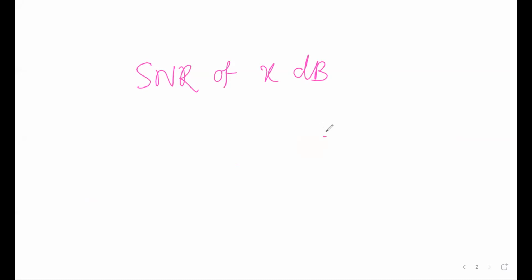If you take voltage, to convert it into dB scale we usually take 20 log. Now, the power formula is what?